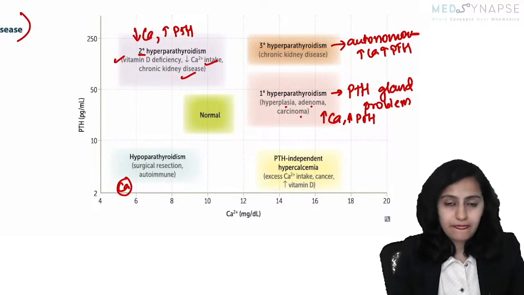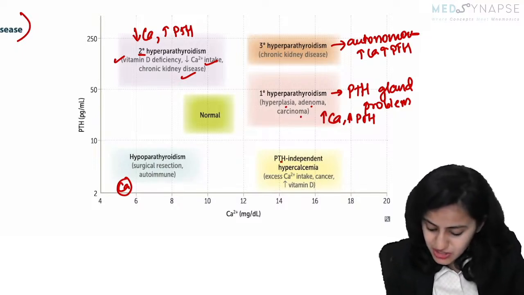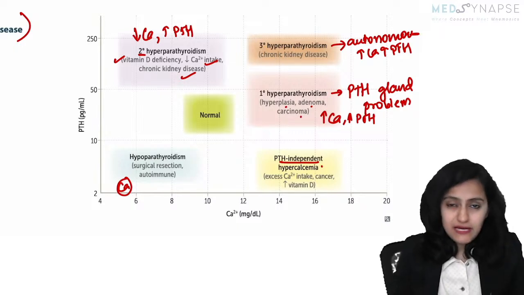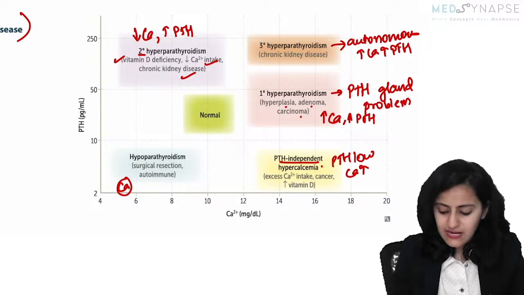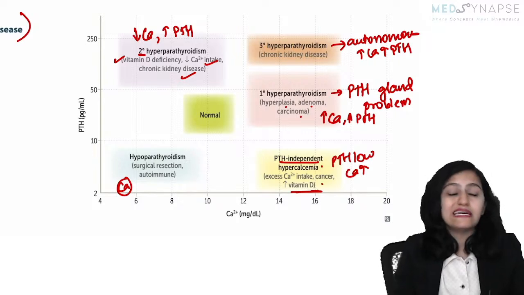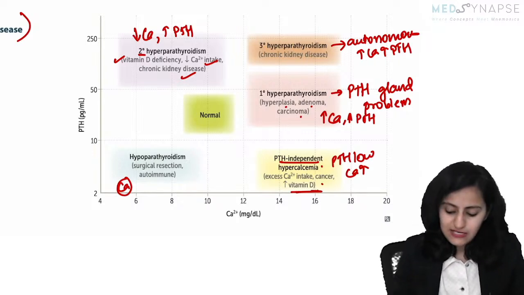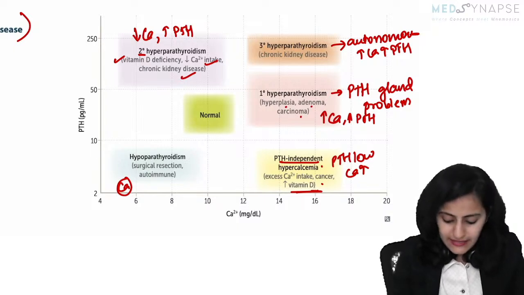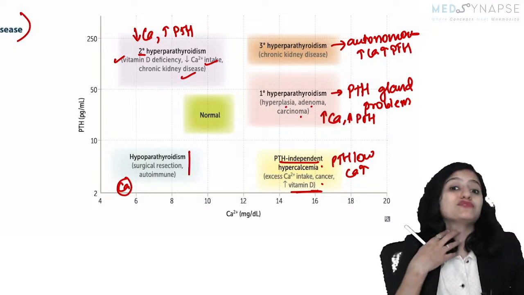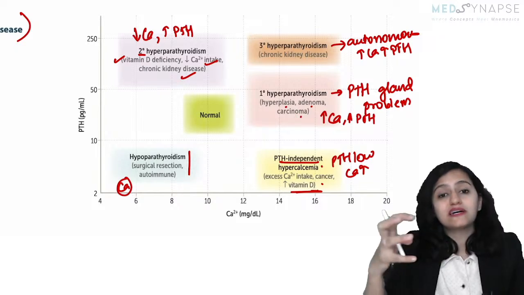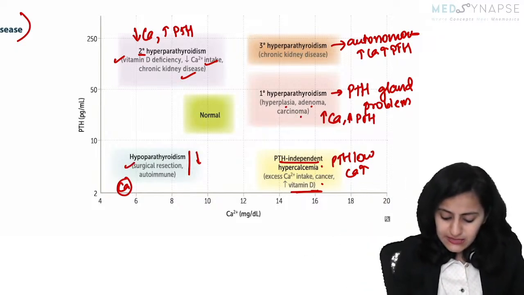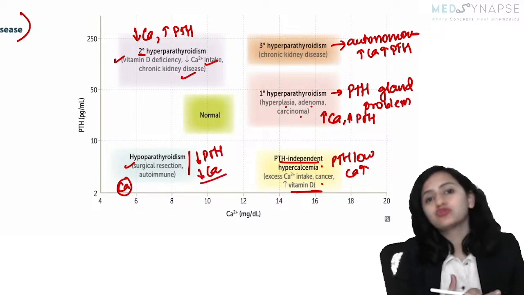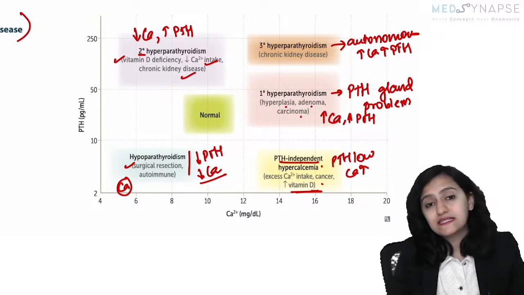PTH-independent hypercalcemia is where the PTH is low but the calcium is high, like in excess vitamin D or excess calcium intake. And in hypoparathyroidism, which you see post thyroid surgery, where the parathyroid was removed along with the thyroid, that is surgical resection, there is decreased parathyroid and decreased calcium. Both are decreased. Is this clear with everyone?